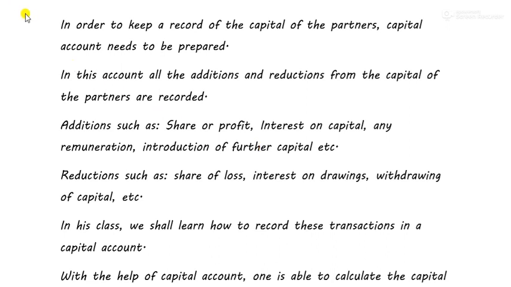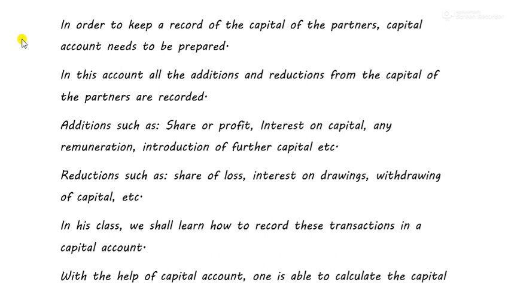You can copy down these notes in your copies, which tell you what are the things that change the capital. So, what is our role in all this? When we do the practical problems, we'll have to place each and every item at the correct place, right?